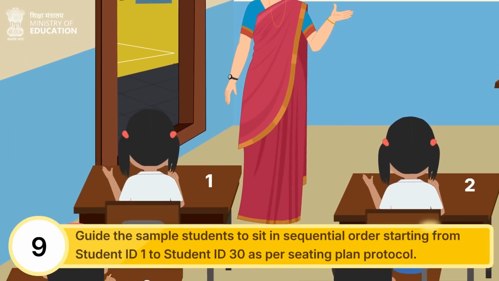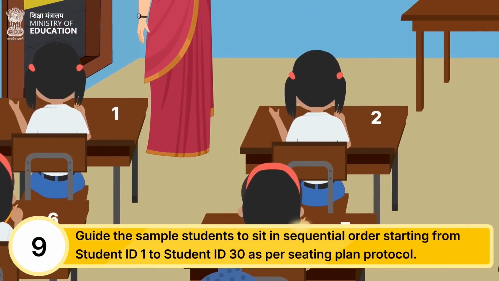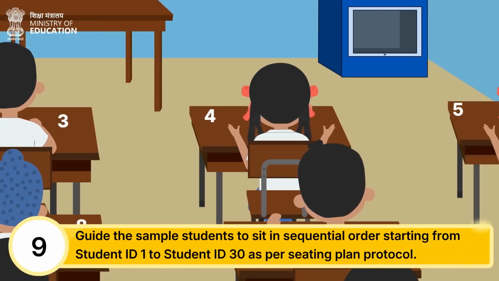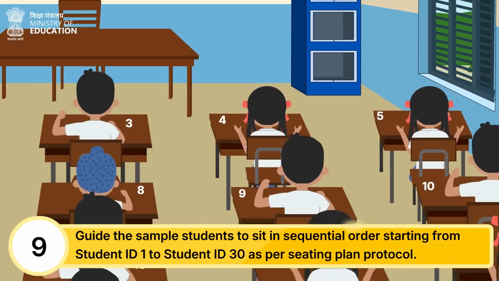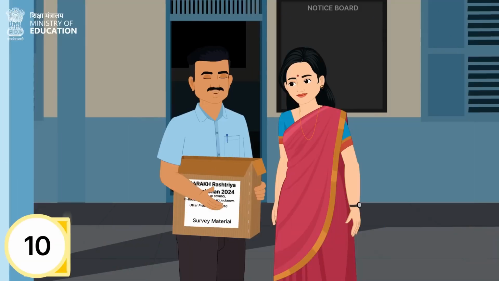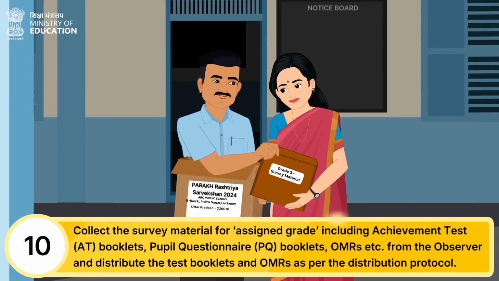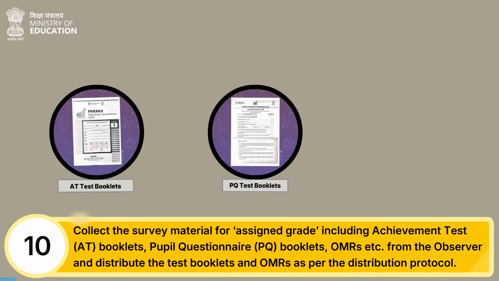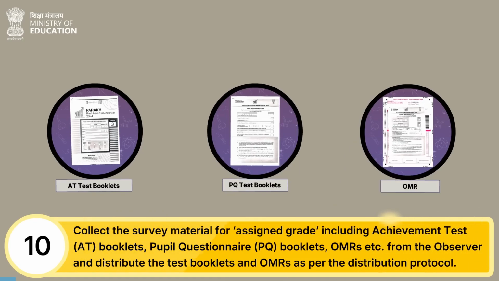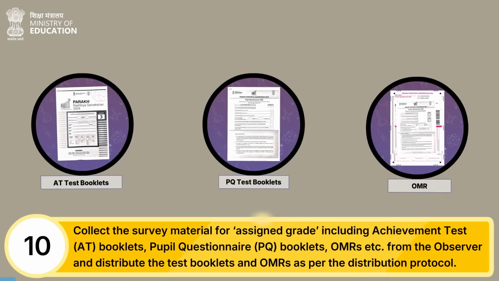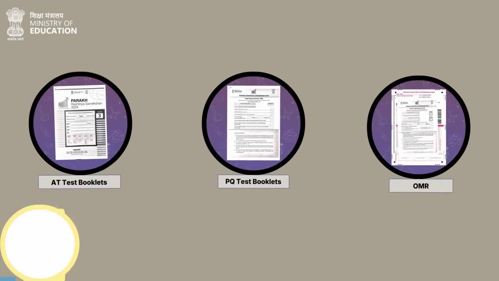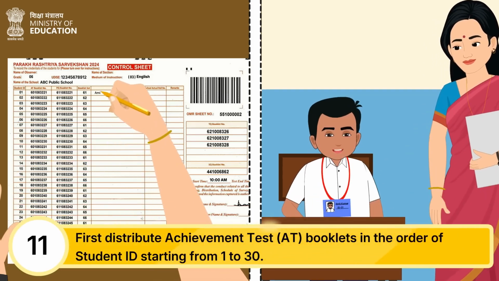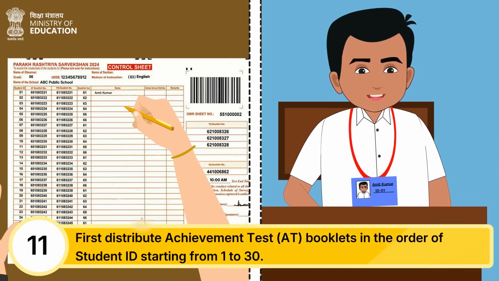Once the assigned classroom is found fit for conducting the survey, the FI shall guide the sample students to sit in sequential order starting from student ID 1 to student ID 30 as per the seating plan protocol. Then the FI shall collect the survey material for the assigned grade including achievement test (AT) booklets, pupil questionnaire (PQ) booklets, OMRs, etc. from the observer and distribute the test booklets and OMRs as per the distribution protocol. The FI shall first distribute achievement test (AT) booklets in the order of student ID starting from 1 to 30.